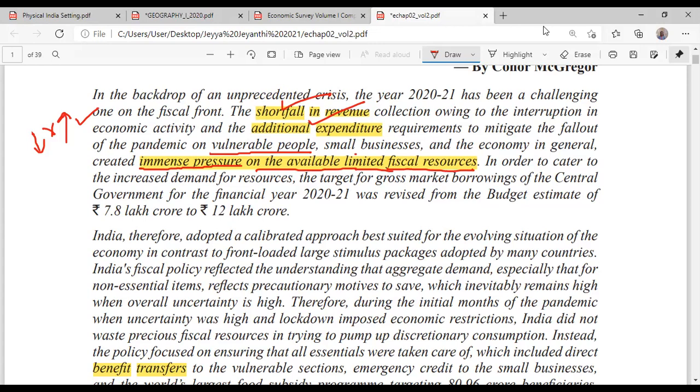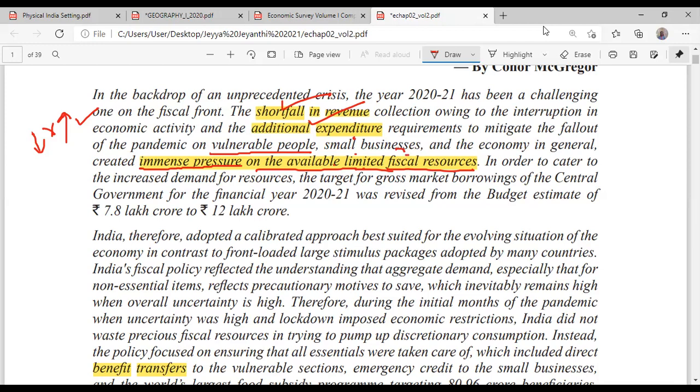Try to understand again. Just think about a family where income has been reduced, somebody lost a job, and at the same time there is a medical emergency where expenditure has to increase. It's the same kind of pressure on the government. The government's income has reduced, but expenditure is increasing. So there is immense pressure on the available limited fiscal resources, which means finance resources.